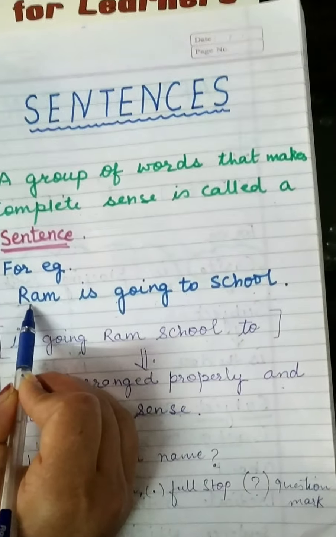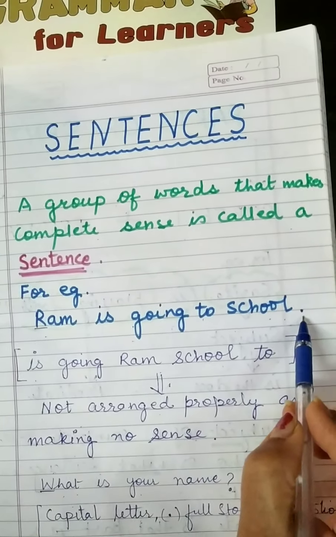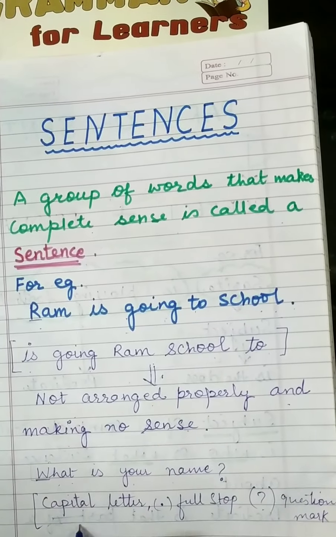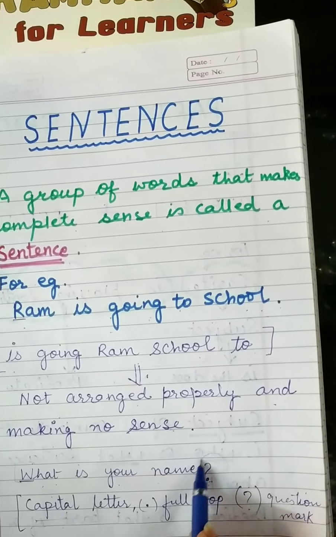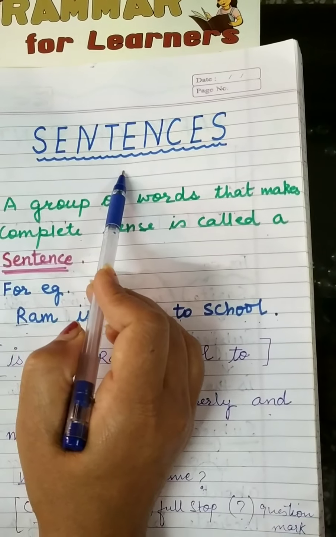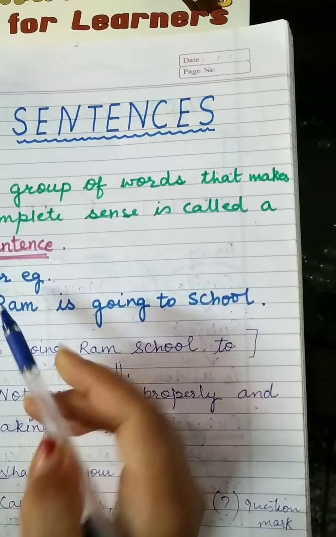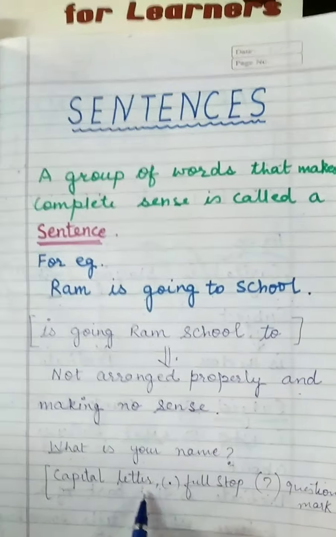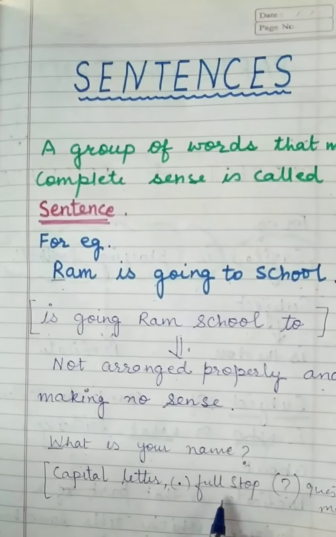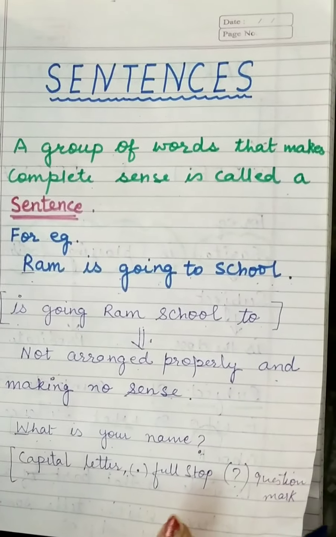The beginning of the sentence is with capital letter R and it is ending with a full stop, and over here the sentence is ending with a question mark. So one more thing which is very important when we study sentences is a sentence begins with a capital letter and it can end with a full stop, question mark or mark of interrogation.